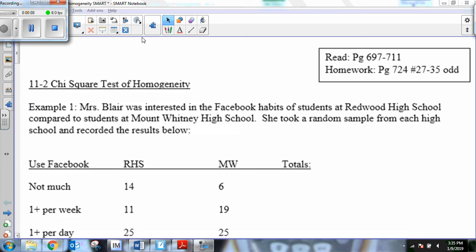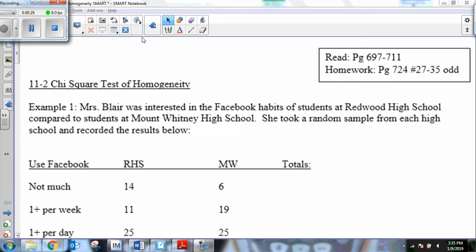So today we're going to talk about the next type of chi-squared test. Yesterday you learned about the chi-squared goodness of fit test, and a big chunk of the work you already learned yesterday. We're going to use a couple things from yesterday and a couple new things with our next type of test called a chi-squared test of homogeneity.